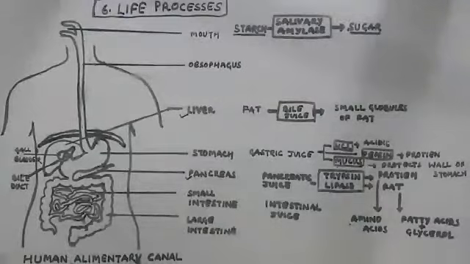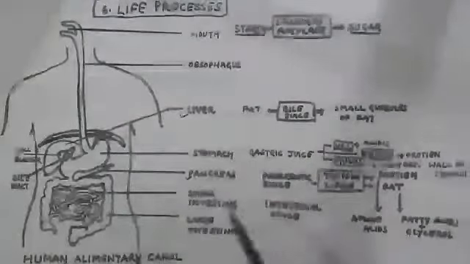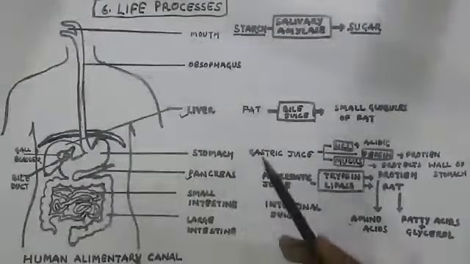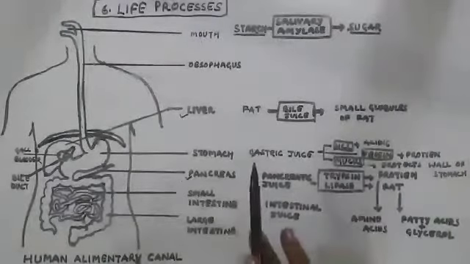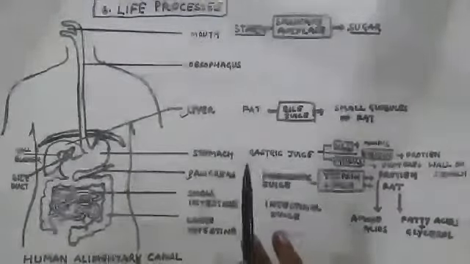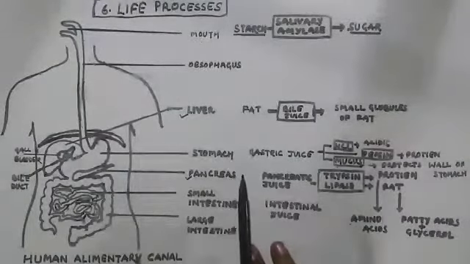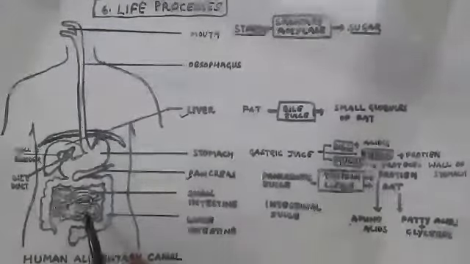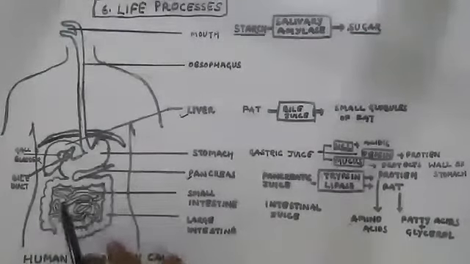So here you can see that the liver, pancreas, small intestine, and stomach secrete different enzymes. Lastly, all the complex molecules, that means complex sugar, protein, and fat, get digested in the small intestine. Here you can say that the small intestine is the complete site of digestion.